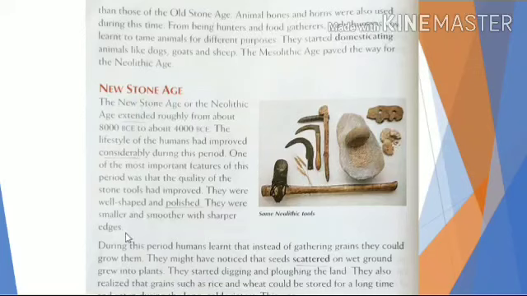So see, what changes the New Stone Age brought was that people now started making tools that were well shaped and polished, that were smaller and smoother with sharper edges. You can have a look at the picture here. We can see here that these tools are sharper. These are well shaped, far better than those made by the people of the Old Stone Age or Middle Stone Age.